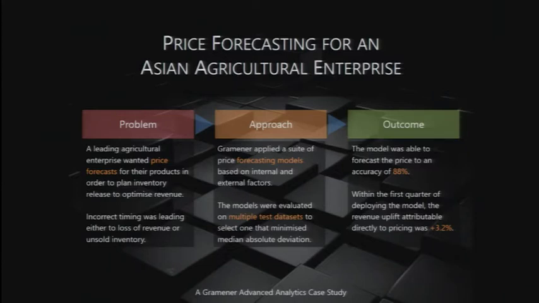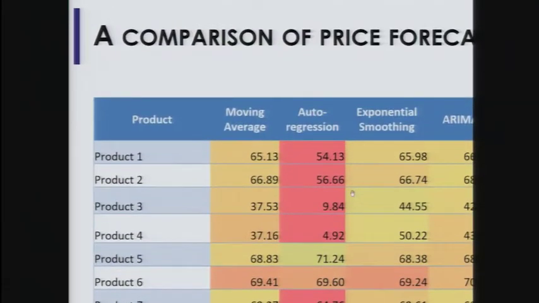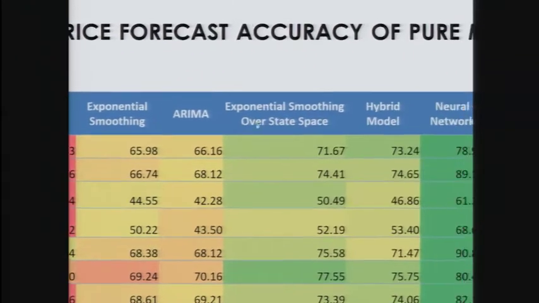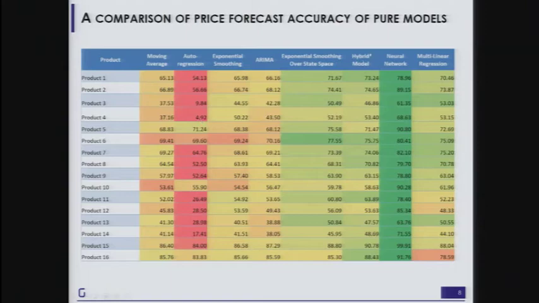And when we looked at an evaluation of how accurately we can forecast the price of these commodities across various products, and when we consider the various models, it turns out that between a moving average forecast versus an auto regression versus an exponential smoothing and so on, the model that turns out to be consistently effective and more accurate is the neural network model. The numbers here are showing the accuracy of the model roughly as a percentage, and these neural net models are getting to anywhere between 70% to 90% accuracy across the board, clearly winning.